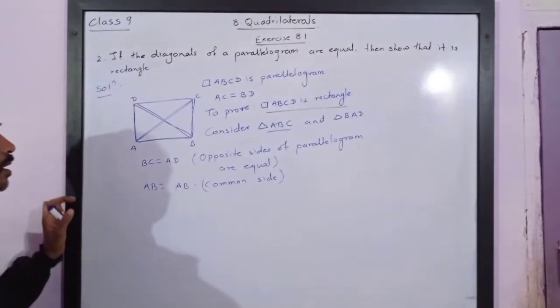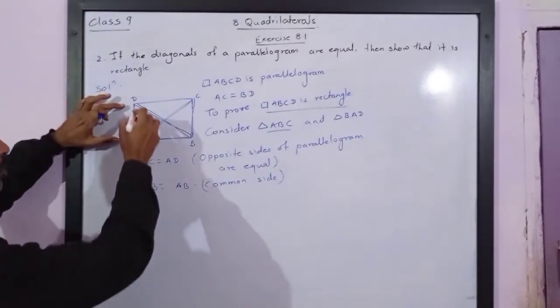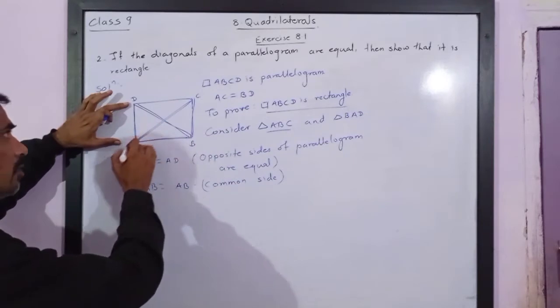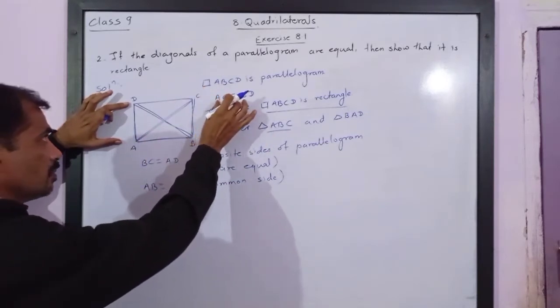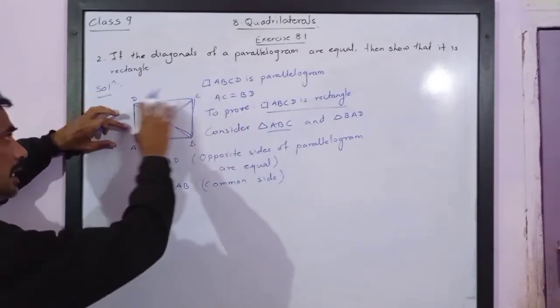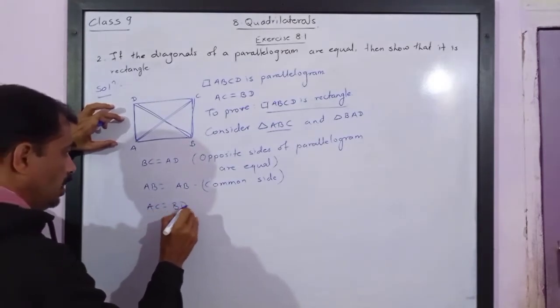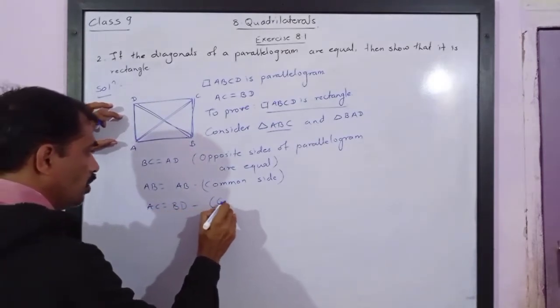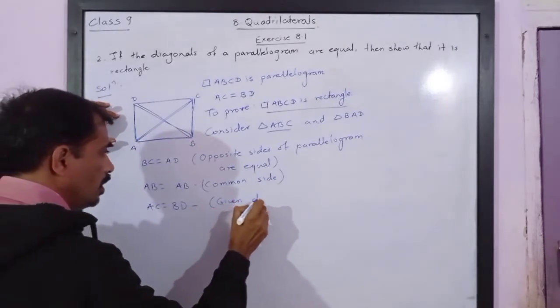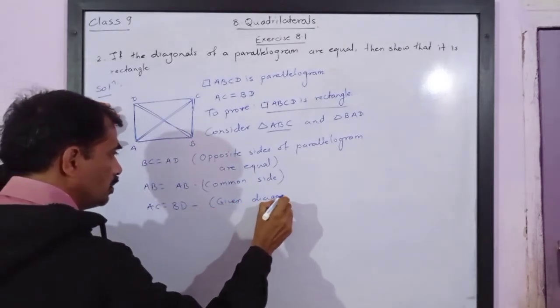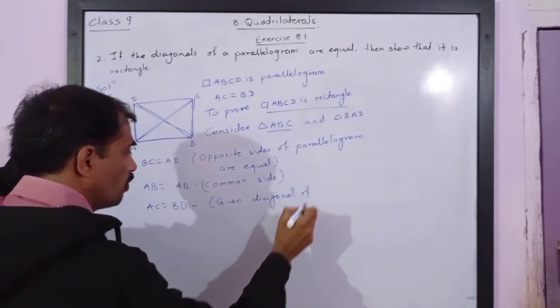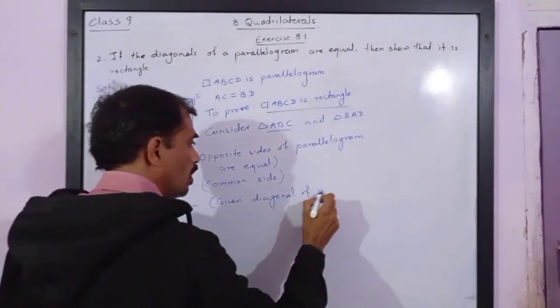Now see, we are given that BD is equal to AC. This is given to us. So AC is equal to BD. We are given that diagonals are equal. Given diagonals of parallelogram are equal.